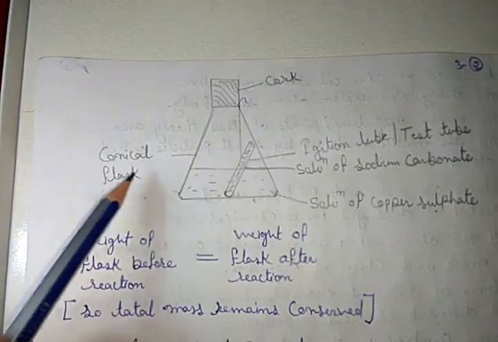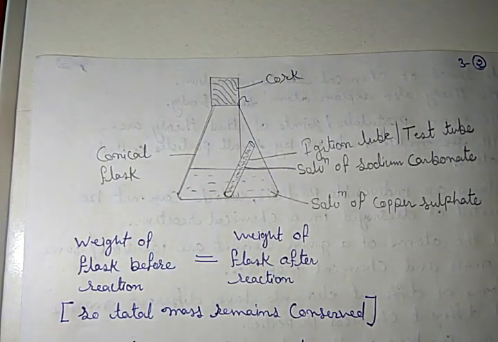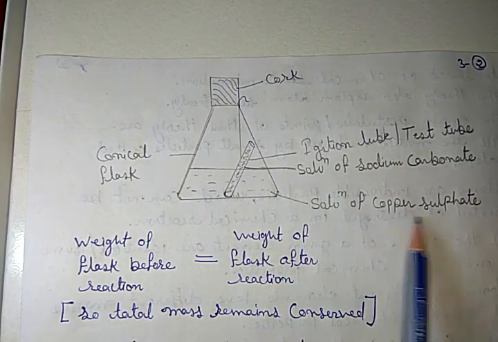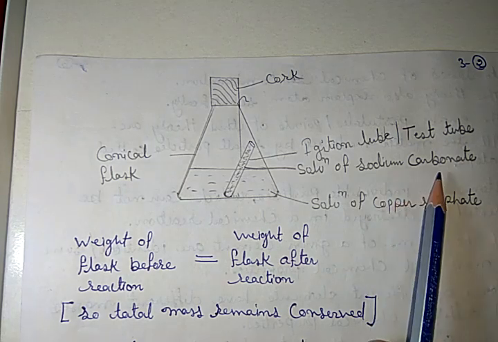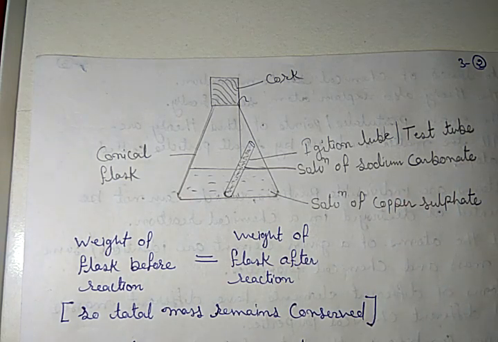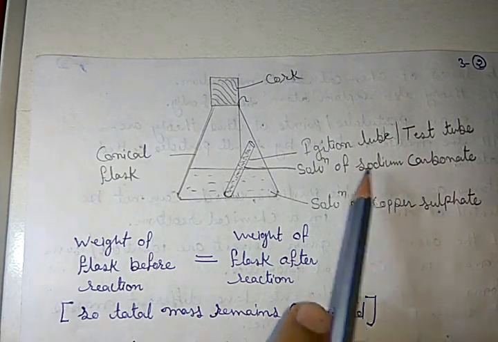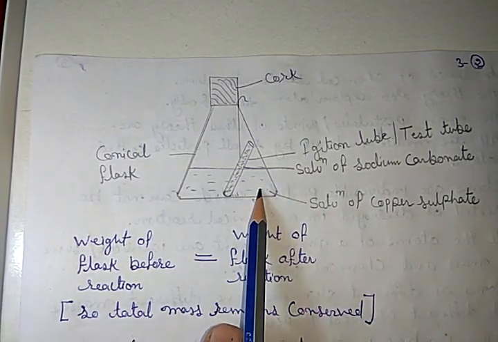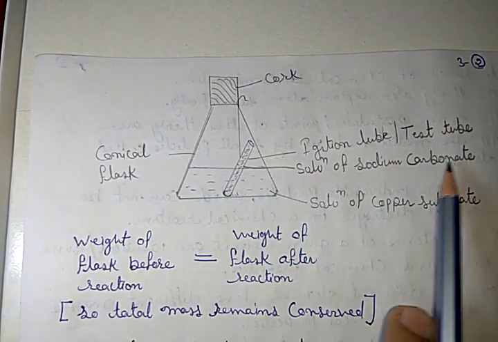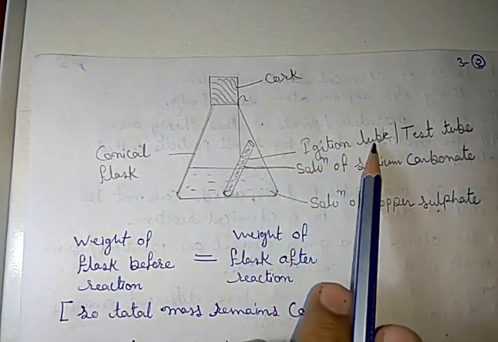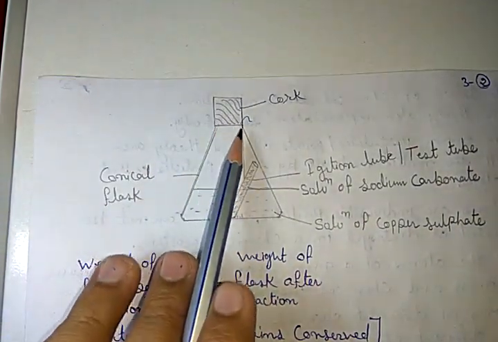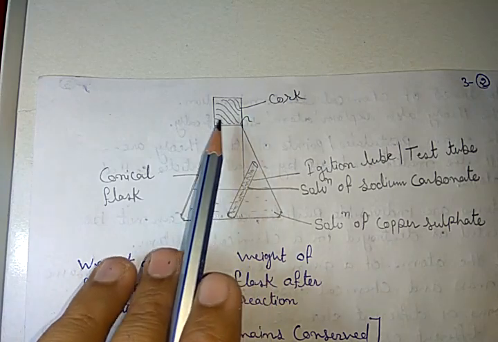In this activity, we take a conical flask and take two solutions. One is copper sulfate solution and the second is sodium carbonate solution. We take 5% solutions of them. We put copper sulfate solution in the conical flask and put sodium carbonate solution in an ignition tube, or we can say a small test tube, and now hang it with a thread and put a cork.